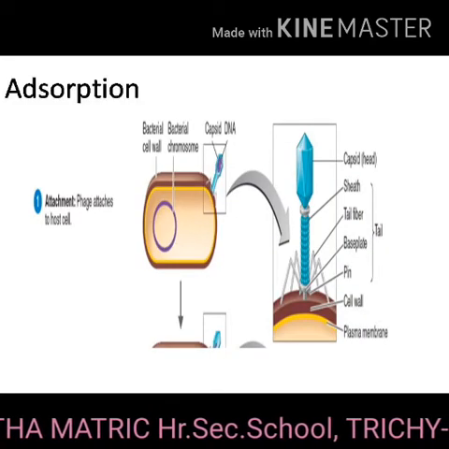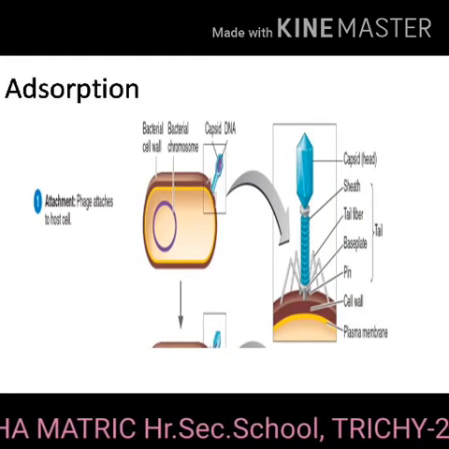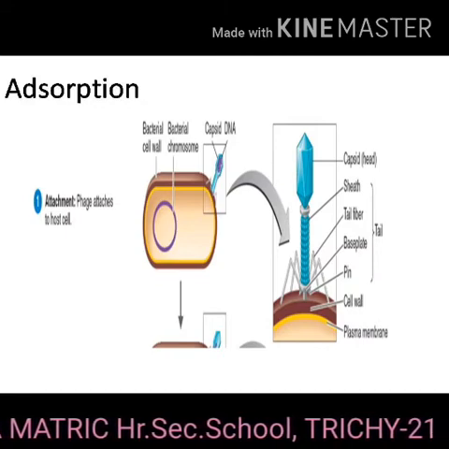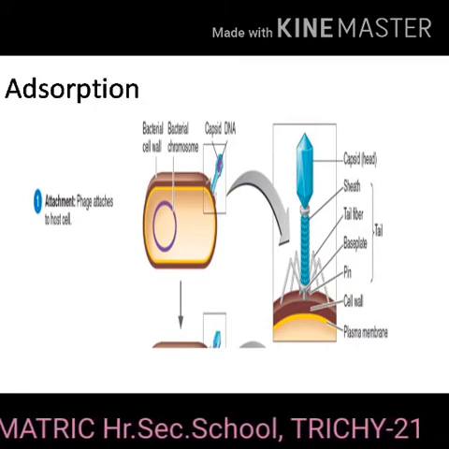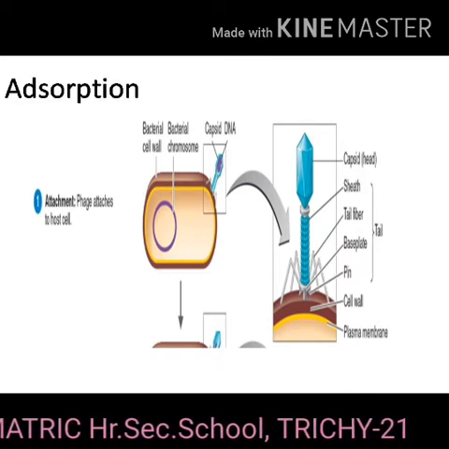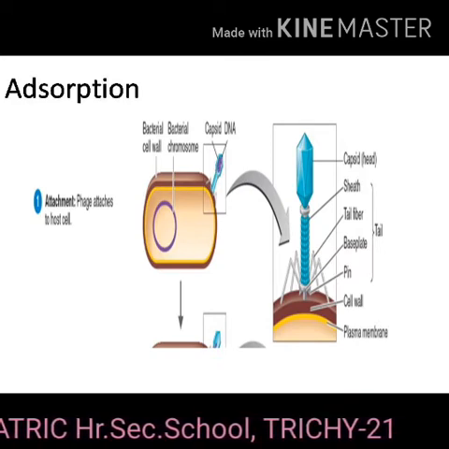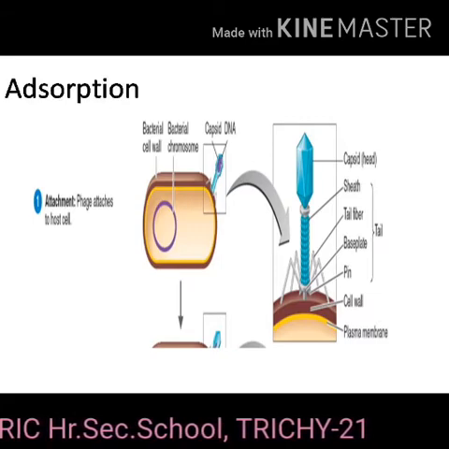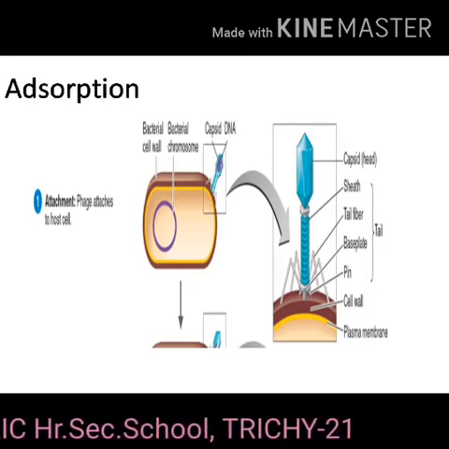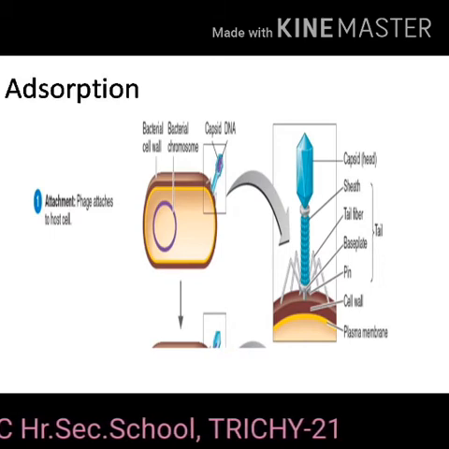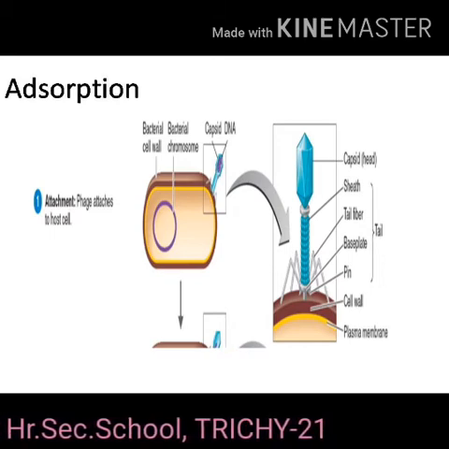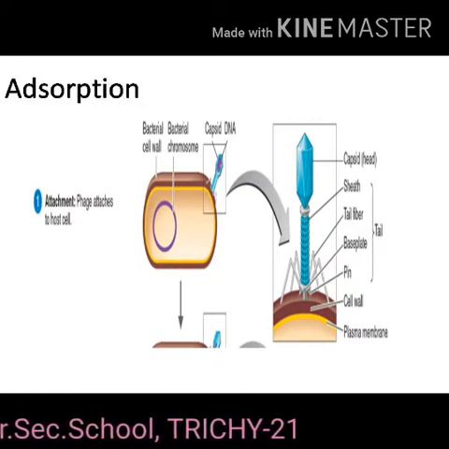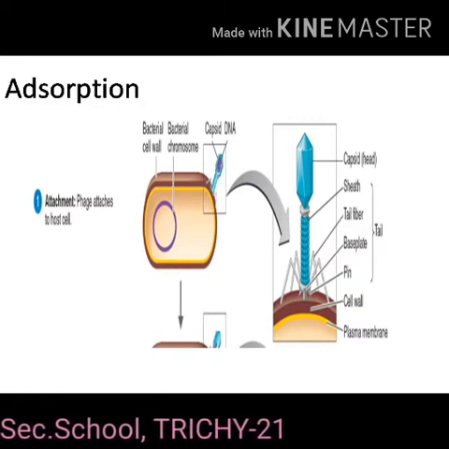Lytic cycle. The lytic cycle is otherwise called virulent cycle. During lytic cycle of a phage, disintegration of the host bacterial cell occurs and the progeny of virions are released. Adsorption. Phage T4 particle interacts with cell wall of host.